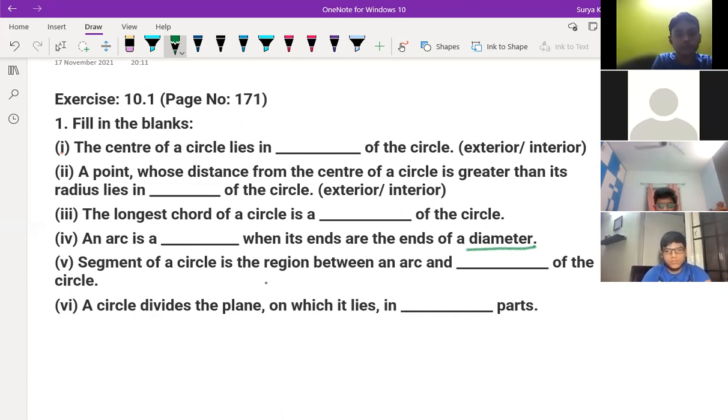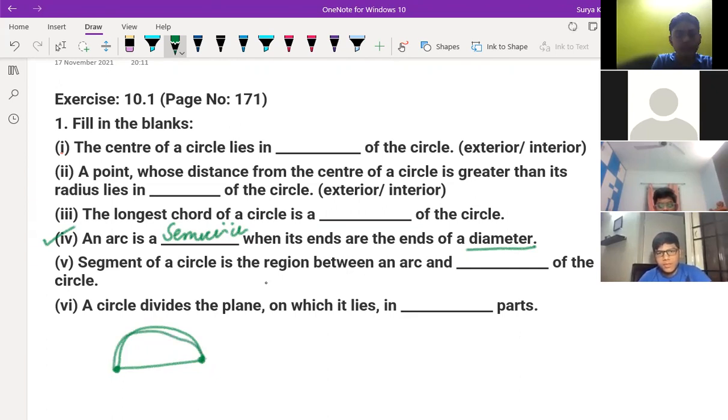What will come, Nihar? Fourth one? Sir, semicircle. Semicircle. See, if you draw one arc like this, the ends of a semicircle's diameter, this is one end, this is the second end. This becomes a semicircle only. So this is an arc and is forming a semicircle.